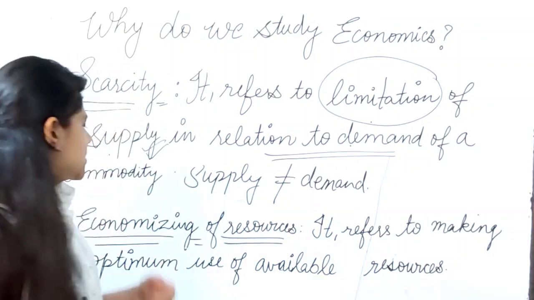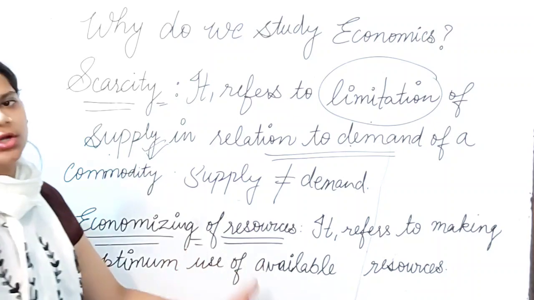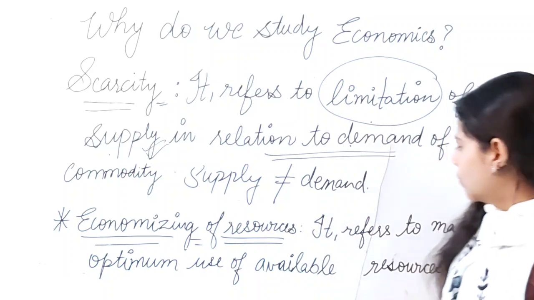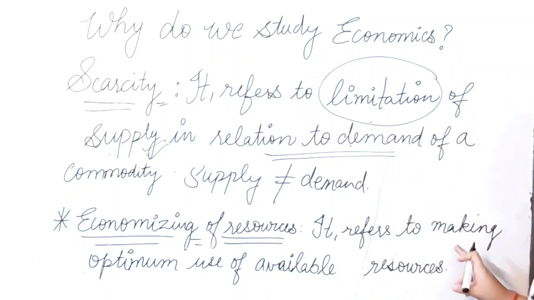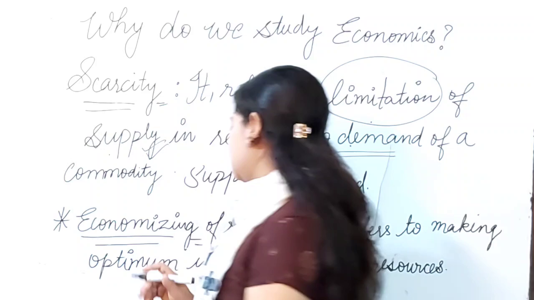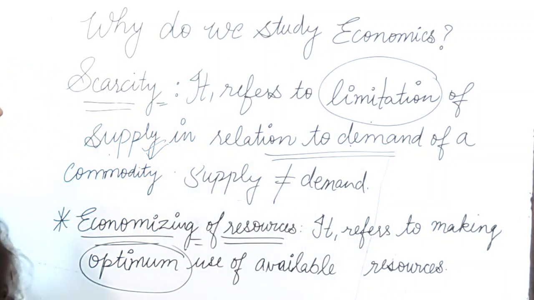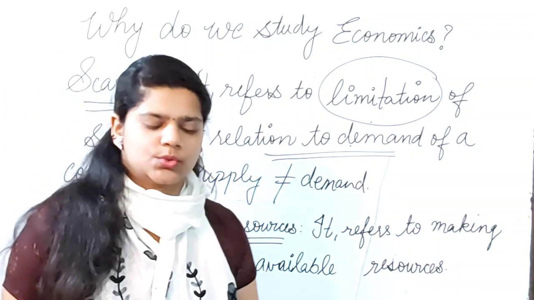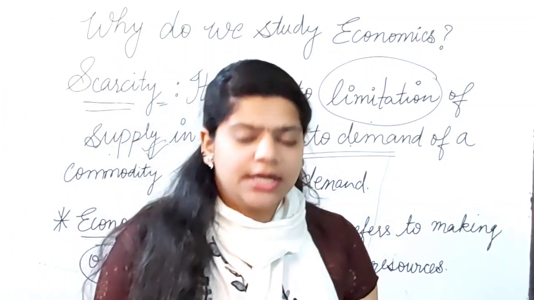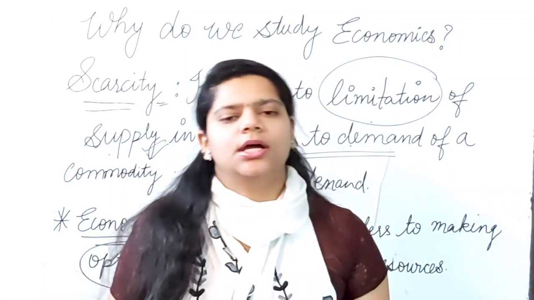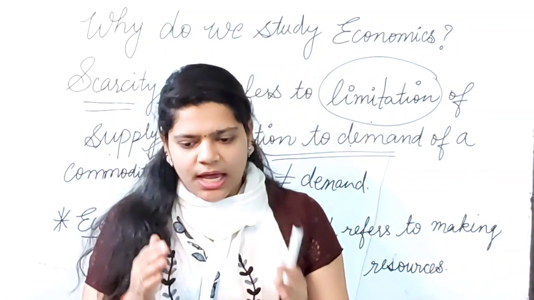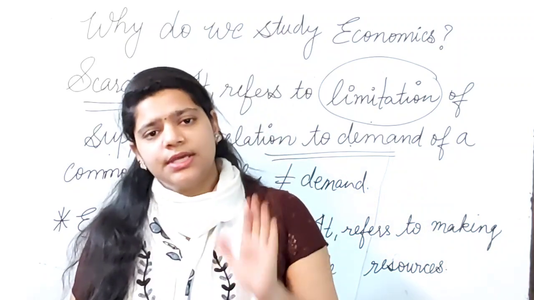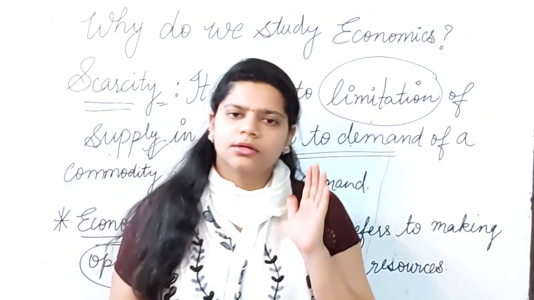Now the next concept is economizing of resources. What is the meaning beta? It refers to making the optimum use. What kind of use? Optimum use. Optimum means a proper usage of available resources. That means whatever resources are available in our economy, we have to make optimum utilization of the resources so that we can satisfy the needs of our individuals.